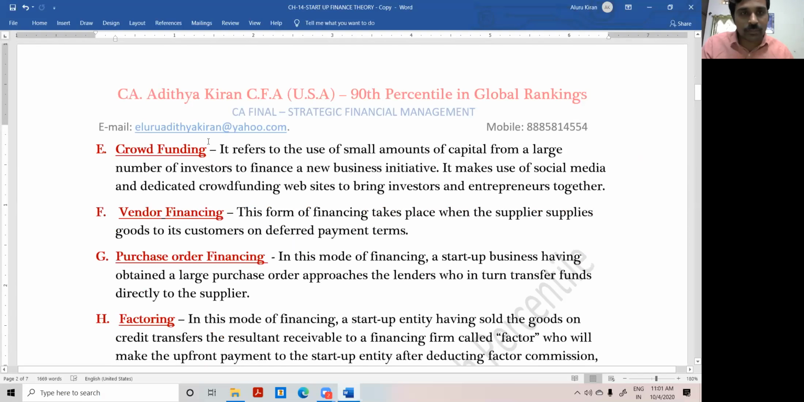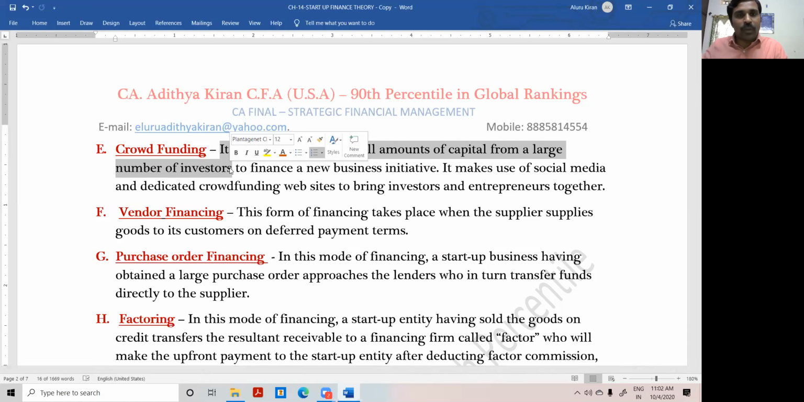Now you can use this point. It refers to the use of small amounts of capital from a large number of investors. Just now I said, within the retail investors there may be some people who are ready to take the risk, most especially youngsters. Why are the youngsters willing to take the risk? Because they have working life. Even if they lose their wealth, they have the time to build.